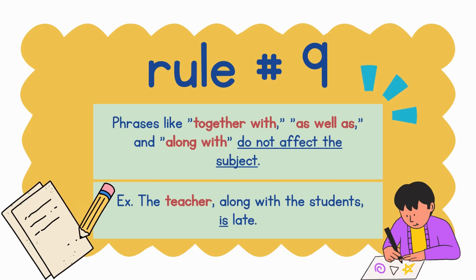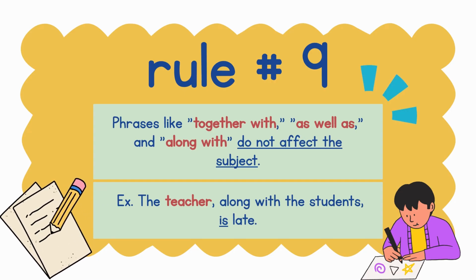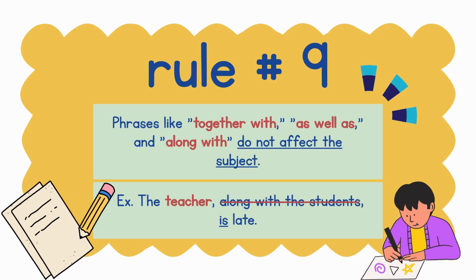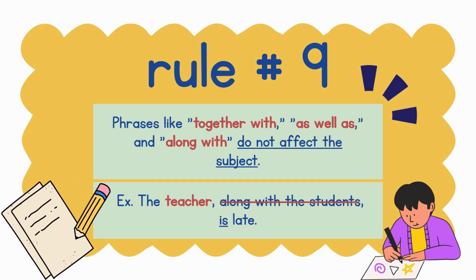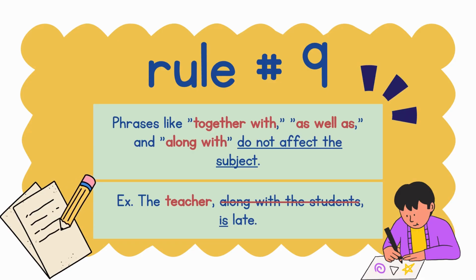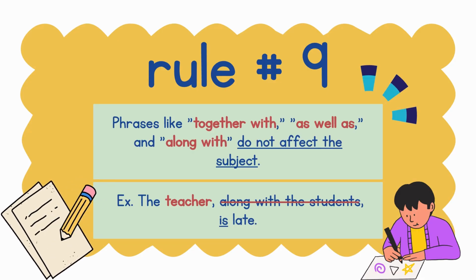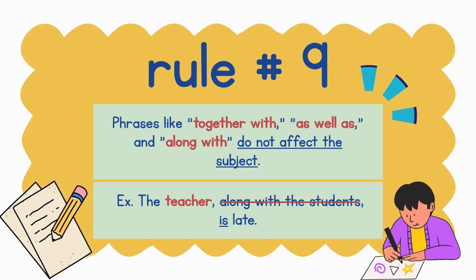As you can see, our main subject here is teacher, which is singular. Therefore, we must use a singular linking verb, which is, because along with the students, or even the object is students plural, still it won't affect our verb in the sentence.